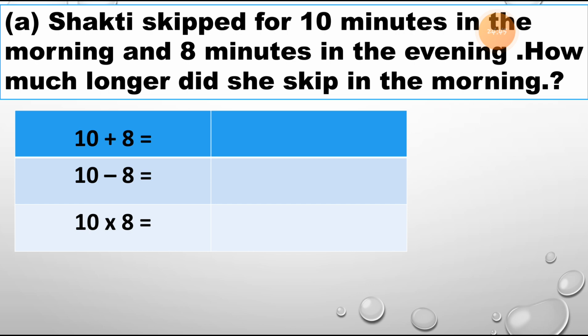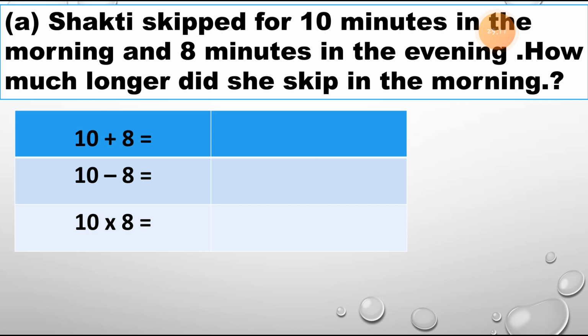If you are comparing morning and evening, in the morning how much longer did she sleep than in the evening? In the morning she slept for 10 minutes and in the evening she slept for 8 minutes. But in the morning, how much more time did she sleep than the evening?